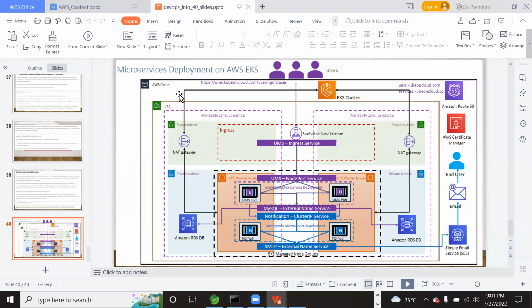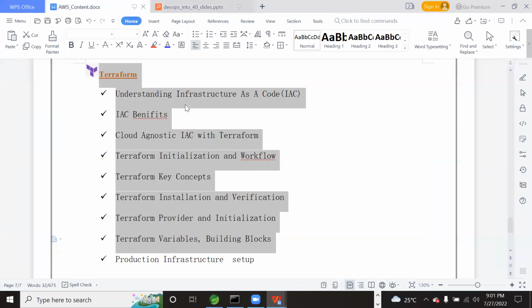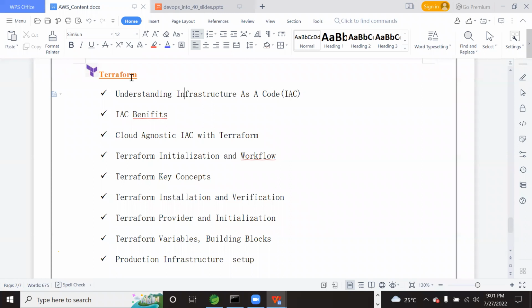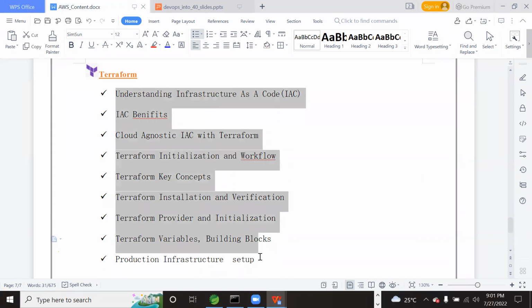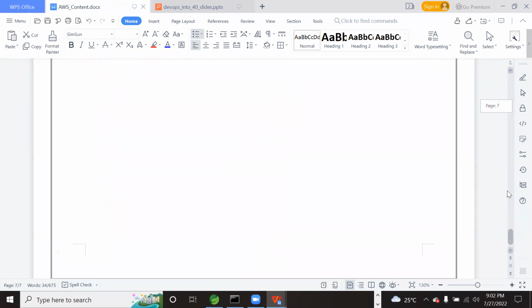But I am not covering the entire Terraform course here, because Terraform is itself a separate module which will take 30 to 45 days to master. So I will give you the basic usages of Terraform, as much as is required for your interviews. That level I will explain. Definitely it will be more than enough for attending your interviews. Okay, so that's all from the course content point of view.